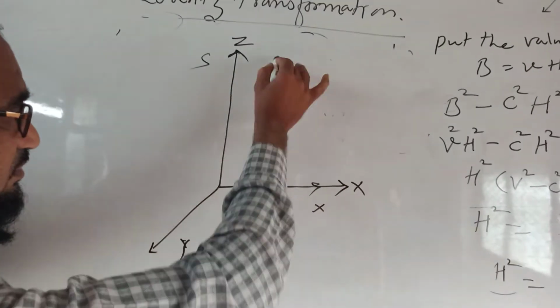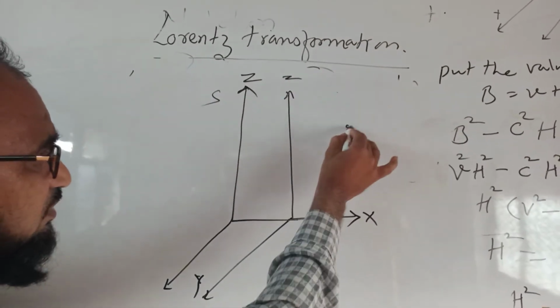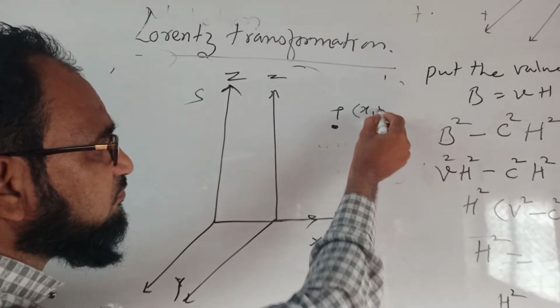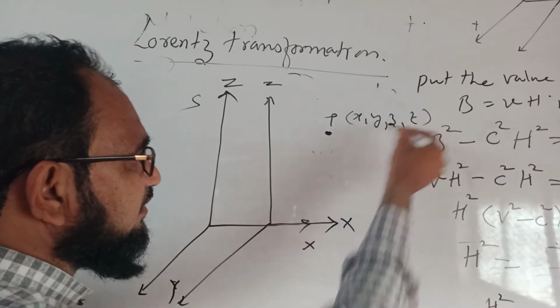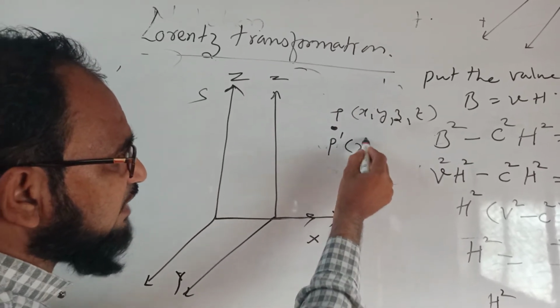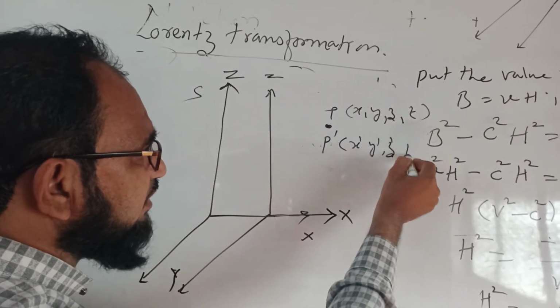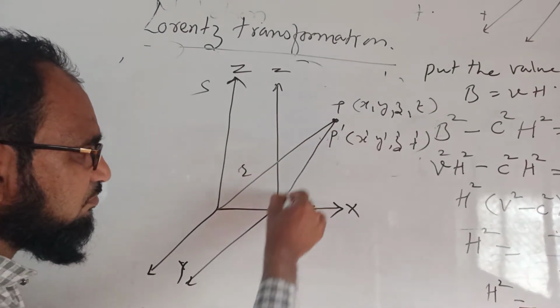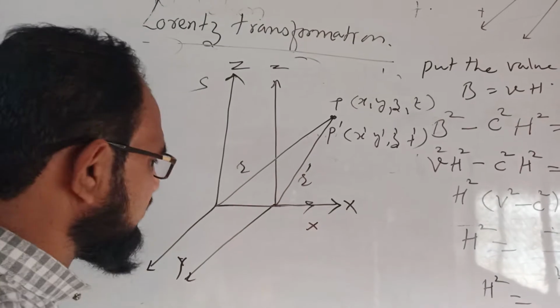Now consider the point P, which has the coordinates x, y, z and t, and P dash in the second system has x dash, y dash, z dash and t dash. The position vector is r in the first frame and in the second frame it is r dash.